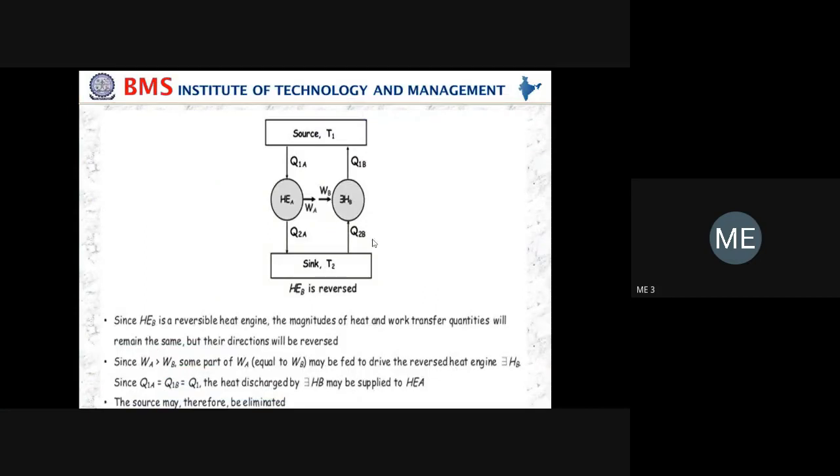So here, we assumed that WA is greater than WB. Because of the reverse direction, whatever amount of heat is rejected from the reversible heat engine, the same amount of heat is supplied to the heat engine. Because the direction is continuous, the heat rejected from the reversible heat engine equals the heat supplied to the heat engine. Then we can eliminate the source, because we are directly taking the heat. The source may be eliminated.